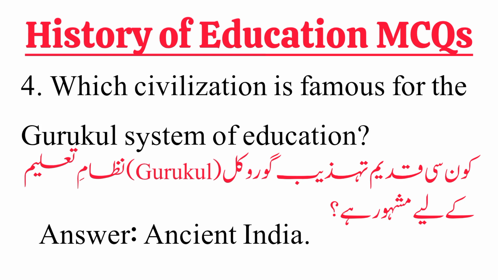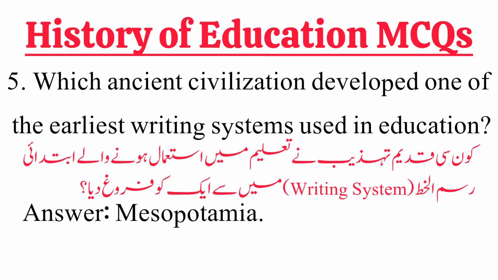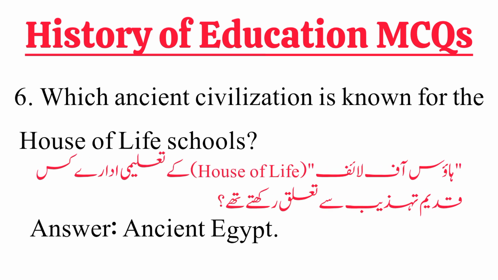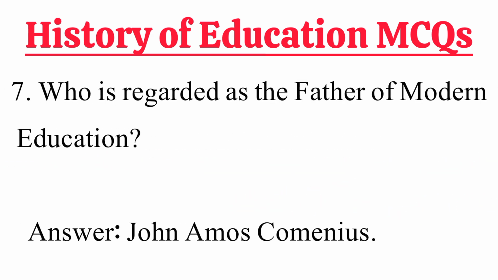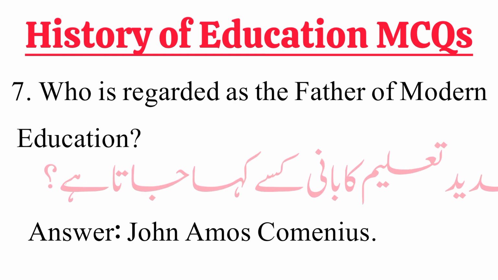5. Which ancient civilization developed one of the earliest writing systems used in education? Answer: Mesopotamia. 6. Which ancient civilization is known for the House of Life schools? Answer: Ancient Egypt. 7. Who is regarded as the father of modern education? Answer: John Amos Comenius.